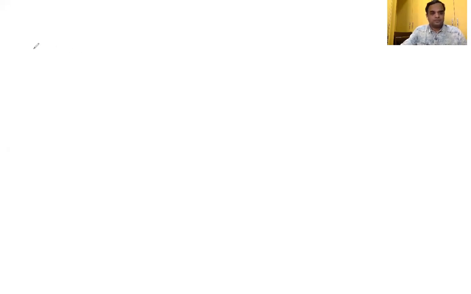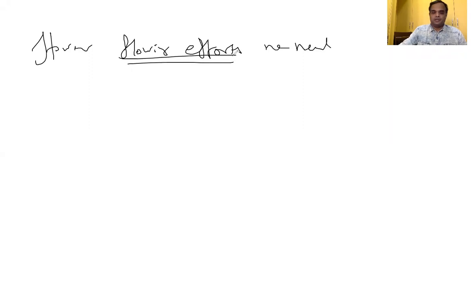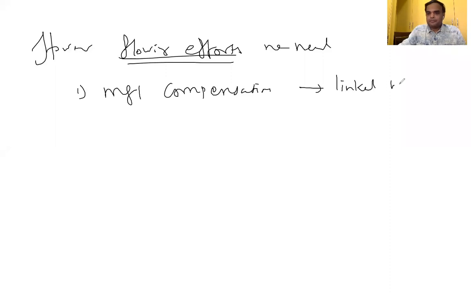So, however, following efforts we needed, or we have to implement for the purpose of agency cost. What and all we have to do? Managerial compensation linked with profit. You are running the company, I am the owner of the company.